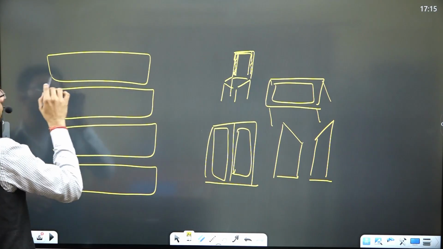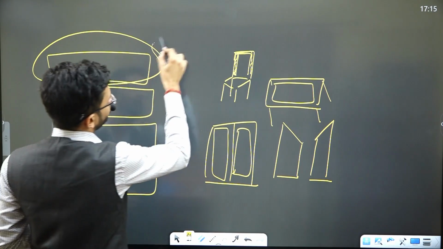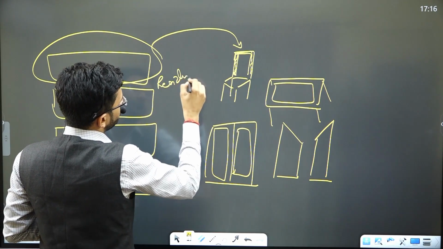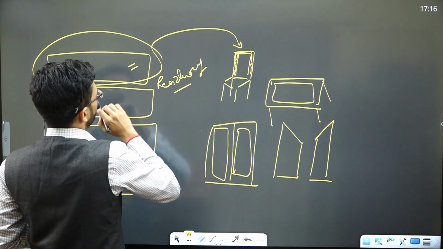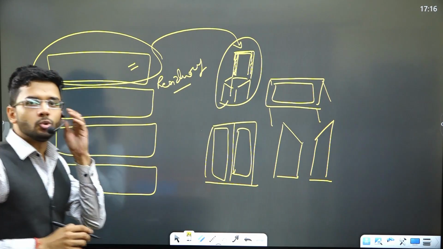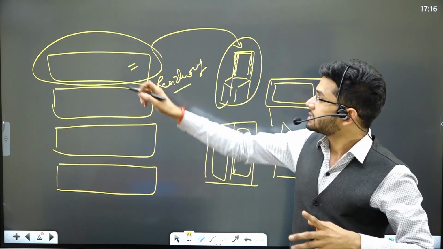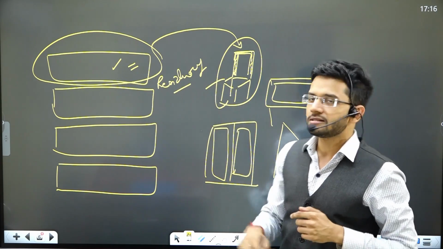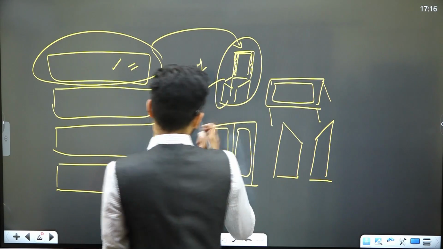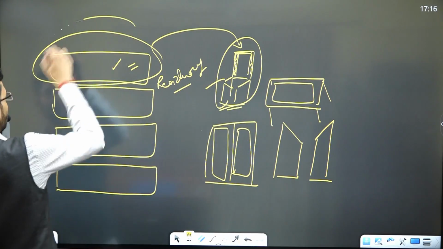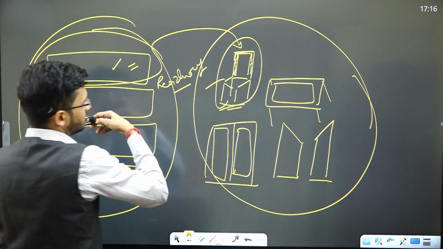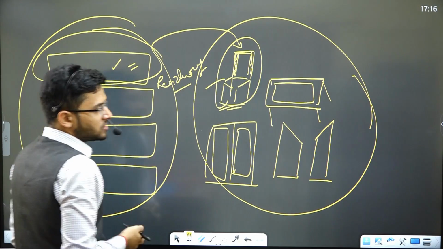Now if I know that the wood plank is used only for the chair, then the sales value of the residuary of this particular wood raw material will be subtracted from the consumption of the chair. If I'm able to correlate one on one that yes, this wood plank has been used to make this chair, then I will reduce the residuary of this raw material wood from the consumption of this particular chair. But if I'm using all these wood planks in making all of these, then I cannot correlate the wood planks with my finished goods.